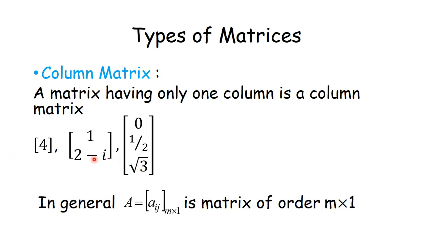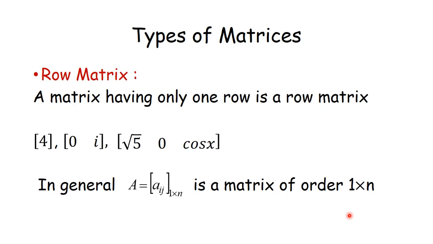So this is a column matrix of order 1 by 1. This is a column matrix of 2 by 1. This is a column matrix of 3 by 1. In general, a column matrix has the form matrix A is equal to this Aij. Any number of rows will be there, but the column will be only one. So this is a matrix of order m by 1.